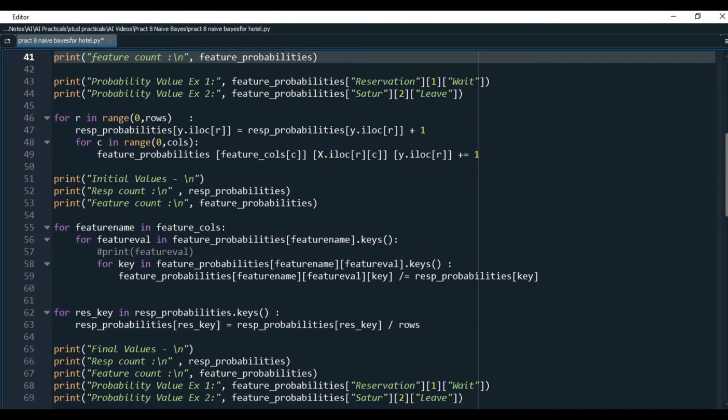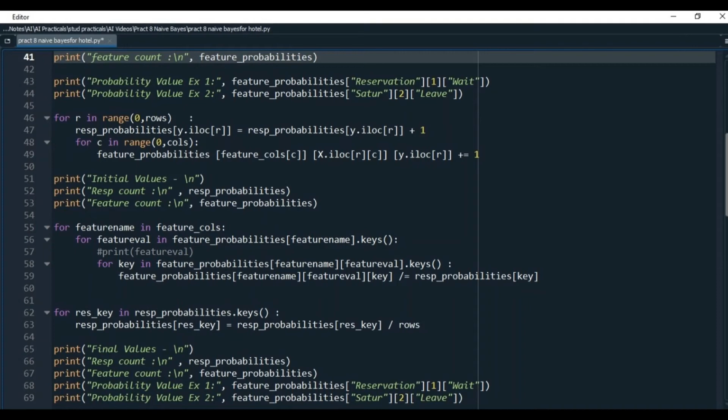iloc with subscripts is used to access the data frame like an array. Same thing I have to do for each feature column. Hence, at line 48, I'll use loop to traverse the columns. Check line 43 and 44 to understand line 49. Thus, our counting is done. You can check the values by adding some additional print statements which I have added from line 51 to 53.